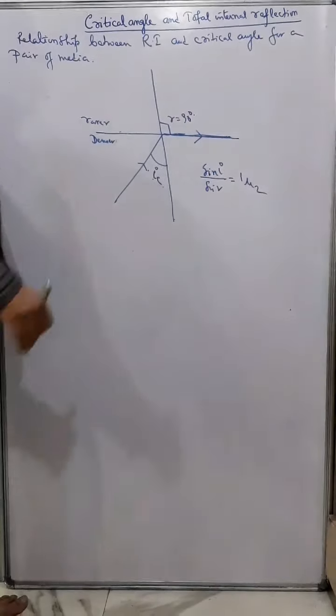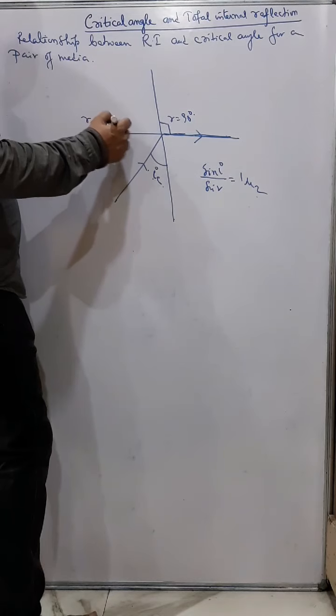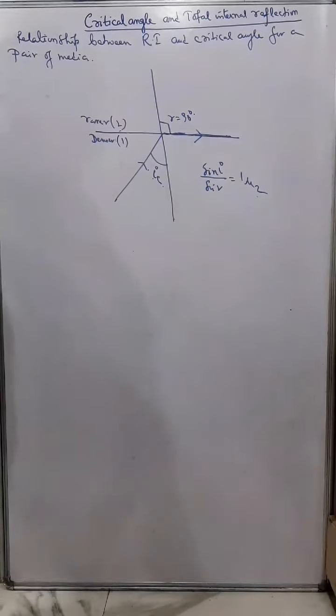Now we know, according to Snell's law, sine i by sine r is equal to 1μ2. That means it is the refractive index of the second medium with respect to the first. Here the denser medium is the first medium and the rarer medium is the second medium.